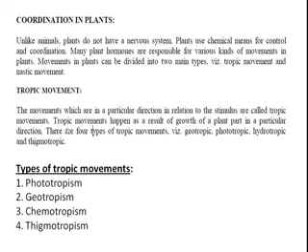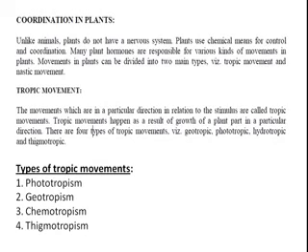Tropic movements are the movements that happen in plants in a particular direction in relation to a stimulus. I told you the plants grow towards the sunlight. The shoot system grows to the sun or sunlight. That is to a particular direction, so it is a directional movement. So tropic movements are directional movements. They always happen due to a stimulus. Here the stimulus is light.